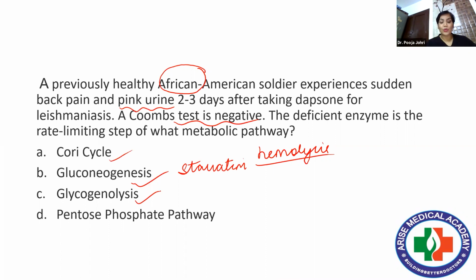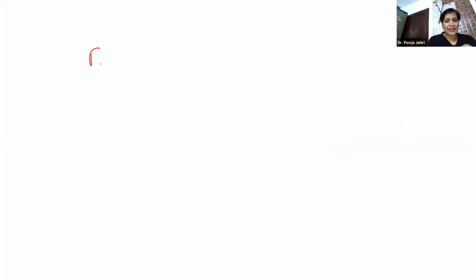Now we come over to PPP, pentose phosphate pathway, which is also known as HMP shunt. Now here, the rate limiting enzyme of HMP shunt is glucose 6-phosphate dehydrogenase.